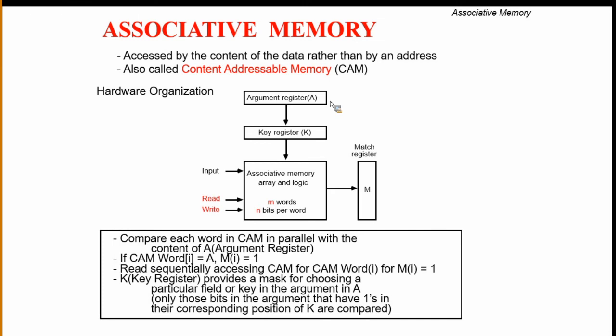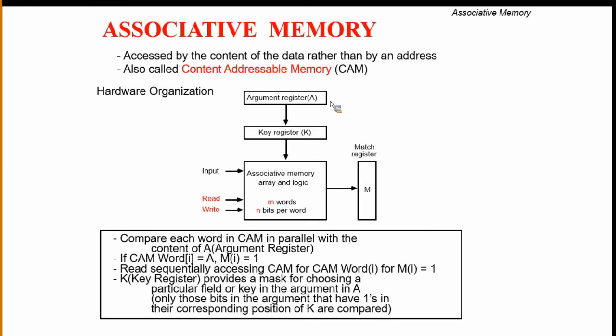The size of the match register depends upon the number of words. What is the size of this match register? It depends on the words that we use in the associative memory. For each word, we maintain 1 or 0.